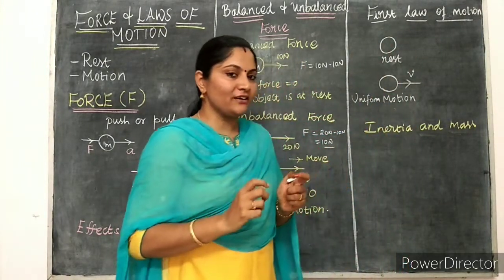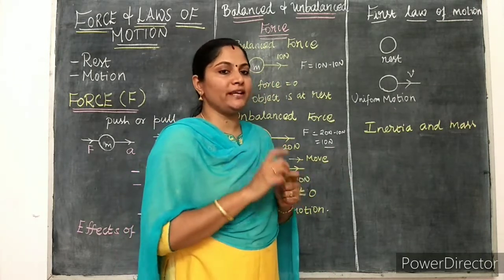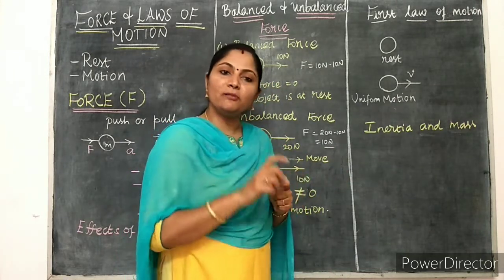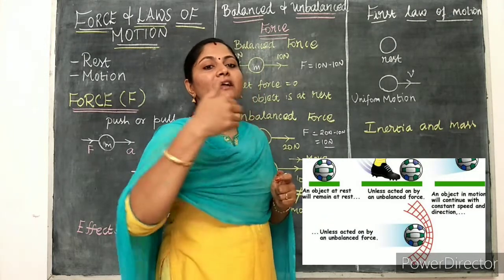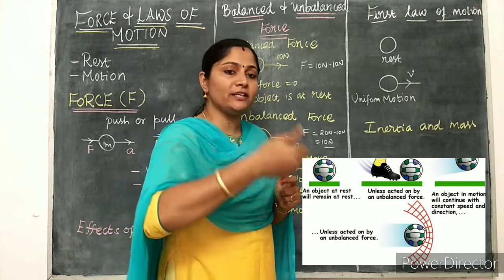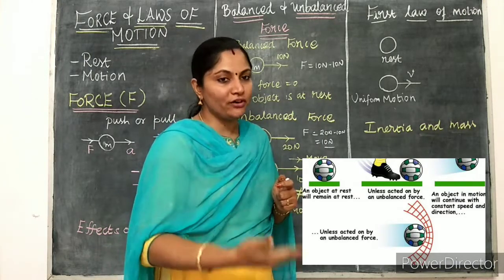So what is the first law of motion means? Every body continues in its state of rest or of uniform motion along a straight line until an external force compels that object to change that state of rest or uniform motion.